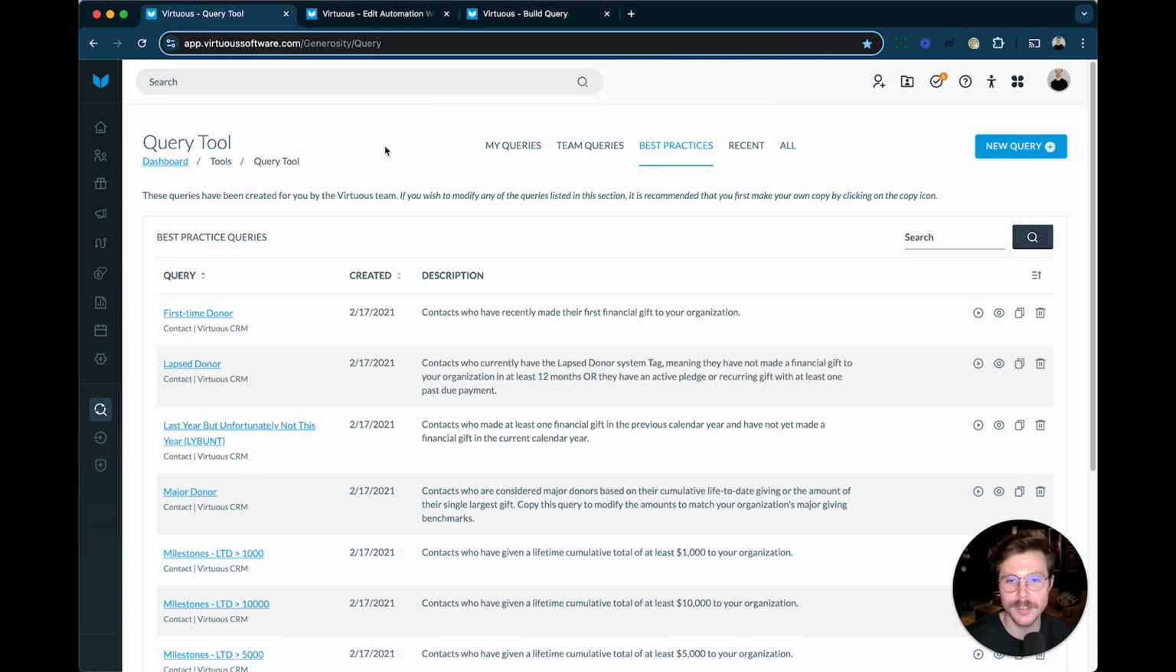Everyone, Ben with Virtuous here, and let's talk about donor expansion. It is a recipe with a lot of ingredients to it.